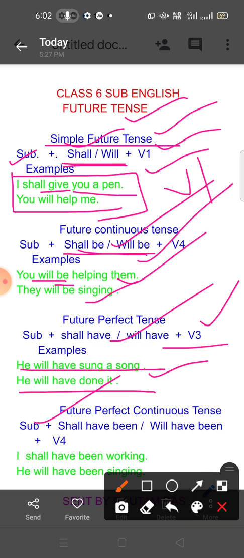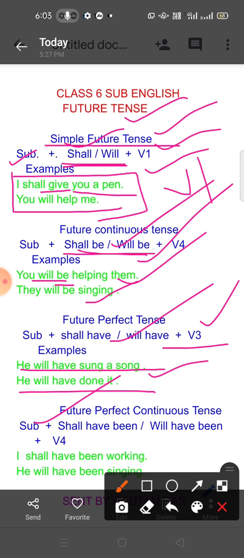I shall have been working. So here is future perfect continuous tense. I shall have been working. You will have been singing. You may write they will have been singing. They will have been doing. Anything you may write, then your answer will be correct.